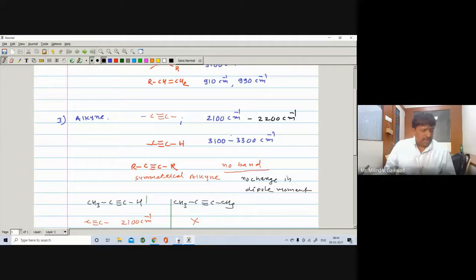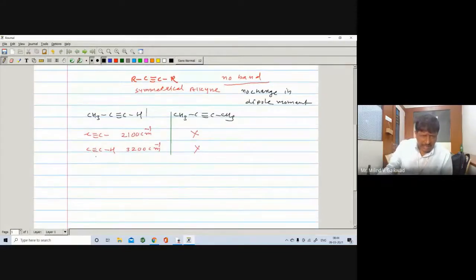Here, if it is a monosubstituted alkyne, then there is the CH stretching, and due to the CH bending, you can write it will appear at 610 to 700 centimeter inverse.